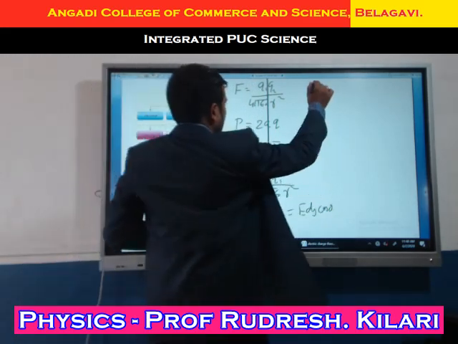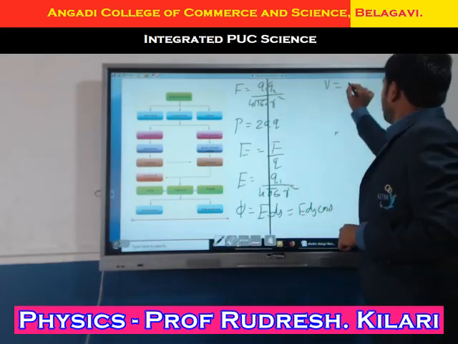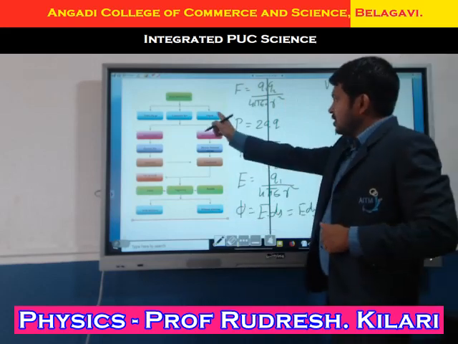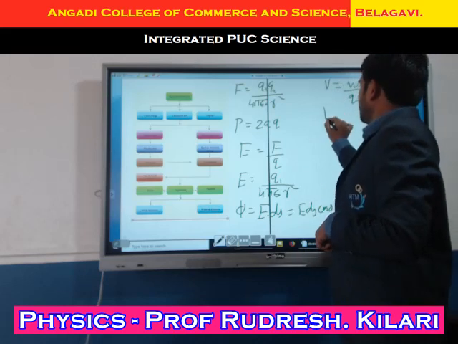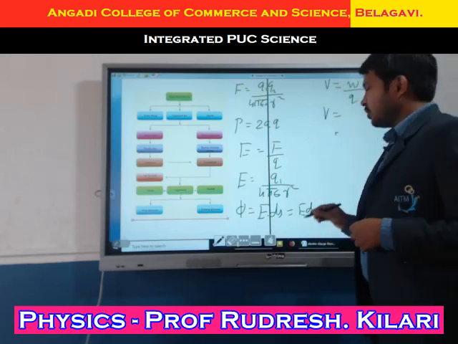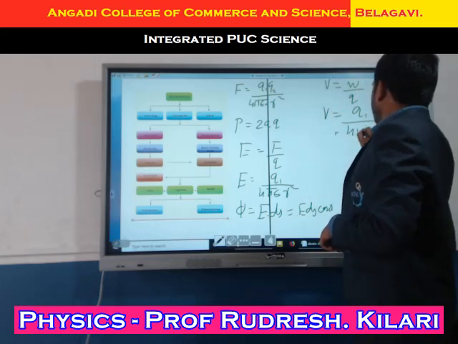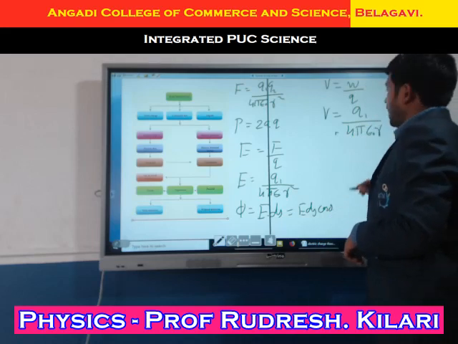What is electric potential? The amount of work done per unit test charge is known as electric potential. Electric potential for a point charge, V equals Q divided by 4 pi epsilon naught r.